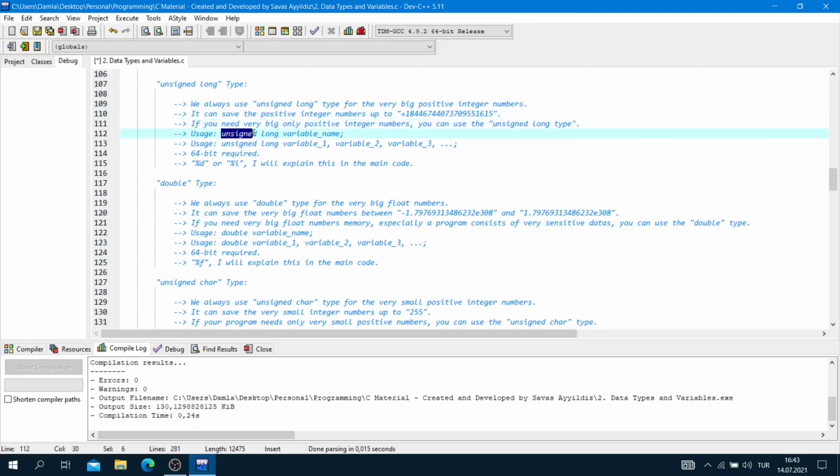Usage: unsigned long, variable name, and semicolon, or unsigned long, variable 1, comma, variable 2, comma, variable 3, and so on, and semicolon. 64-bit required for this type again, and we will use %d or %i for the unsigned long type.